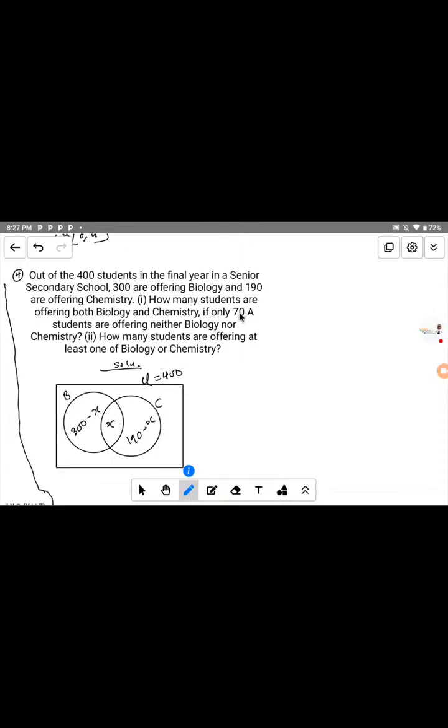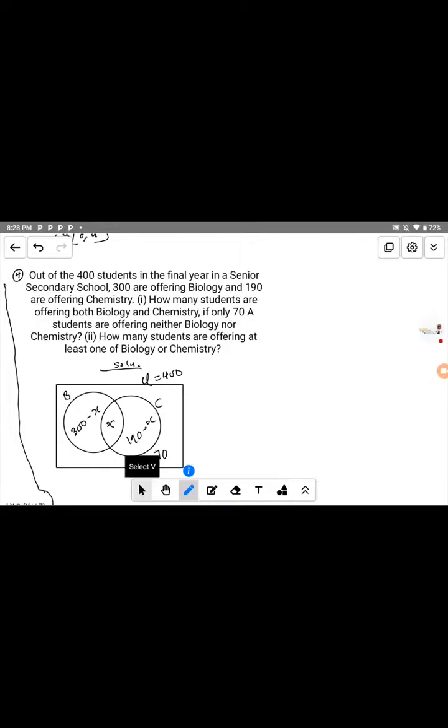Now, only 70 students are offering neither biology nor chemistry. It means they are not in a class of biology and they are not in a class of chemistry. So those students need to be outside the circles, because they do not belong to biology and do not belong to chemistry. So it will be inside the rectangle, outside the circles, and that will be 70.